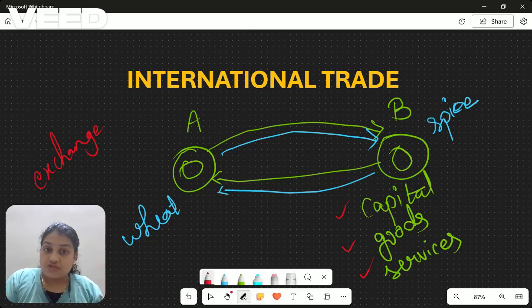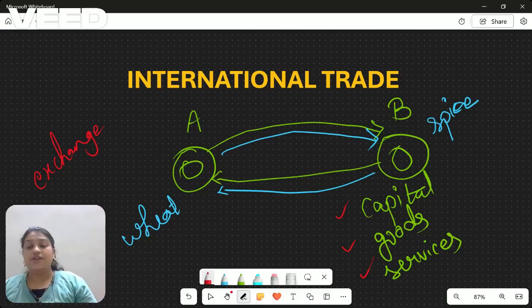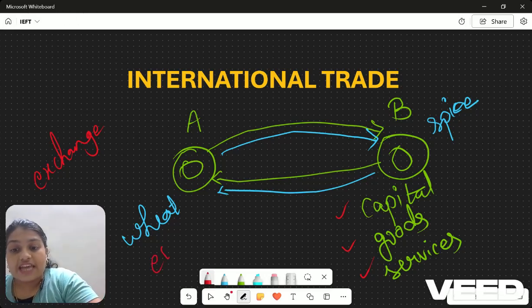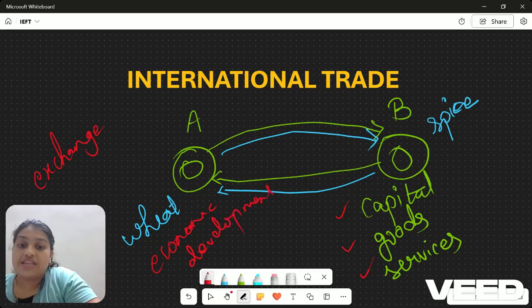Trade plays a dominant role in the economic development of a country by helping it widen its market. So that is the basic definition of international trade.